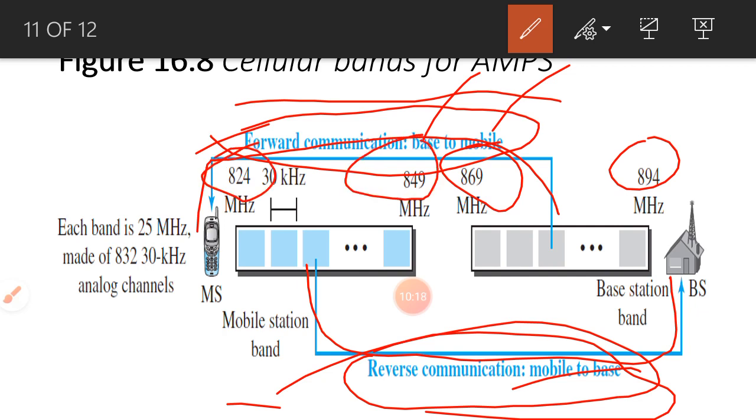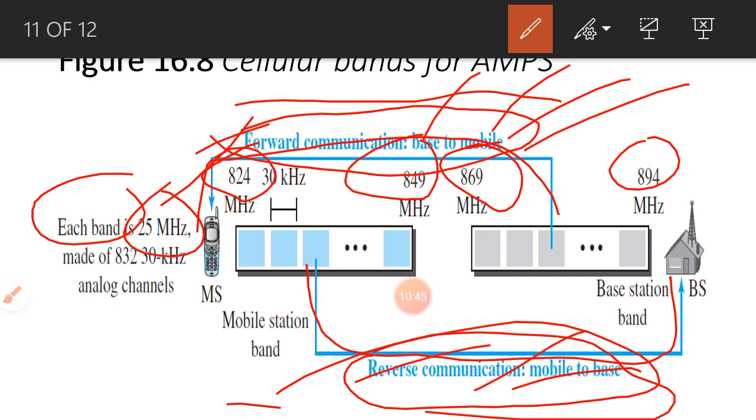For each communication channel, forward and reverse, we have allocated 25 megahertz bandwidth. We take the difference between the highest frequency and the lowest frequency, and based on that we calculated the bandwidth, 25 megahertz for each channel.